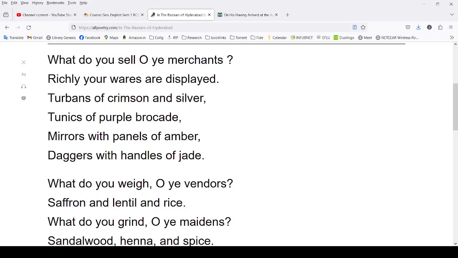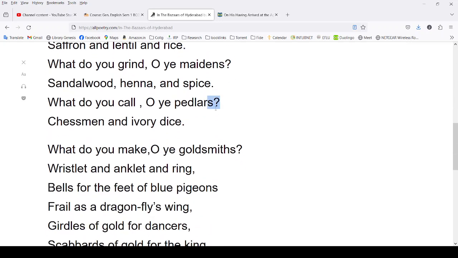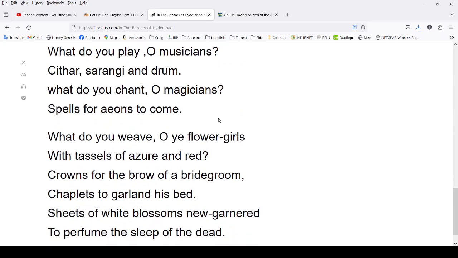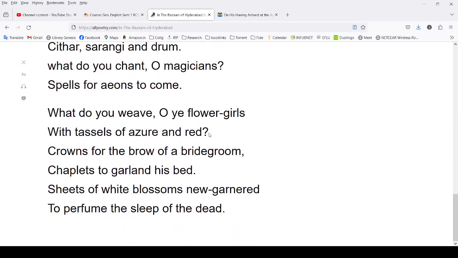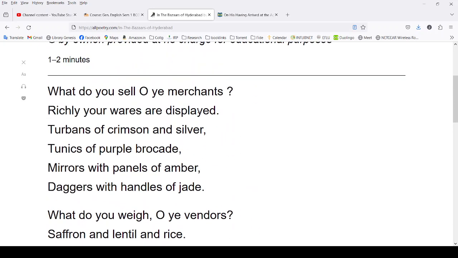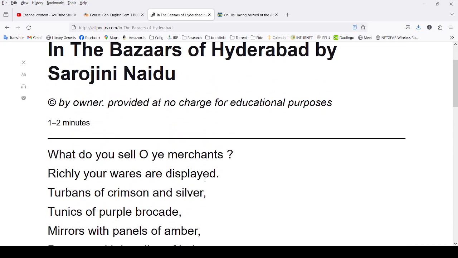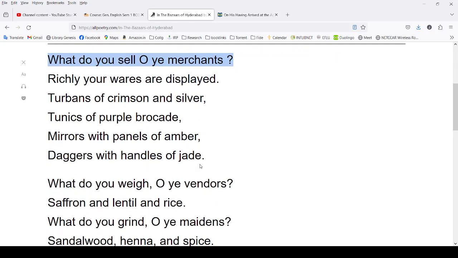So she begins with a question. This poem is made up of a series of questions and answers. It's like a dialogue in a market. When we go to a typical Indian market, we ask these questions. What do you weigh, O ye vendors? What do you grind, O ye maidens? These are the types of questions in Indian languages that we ask.